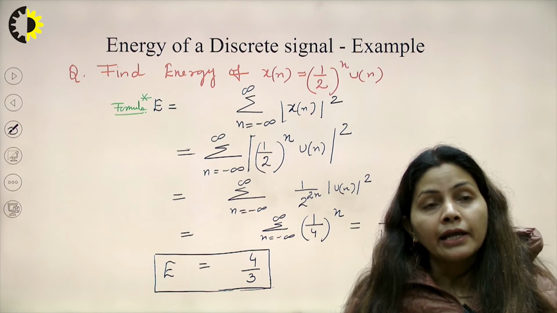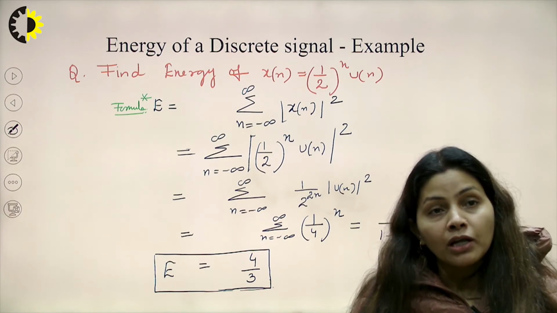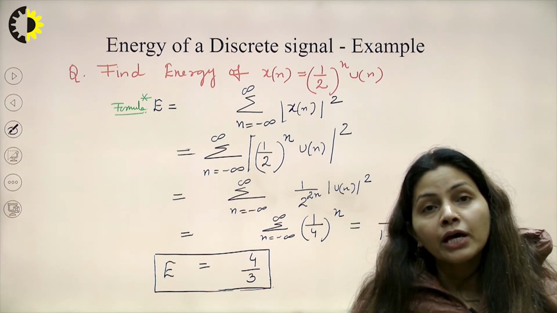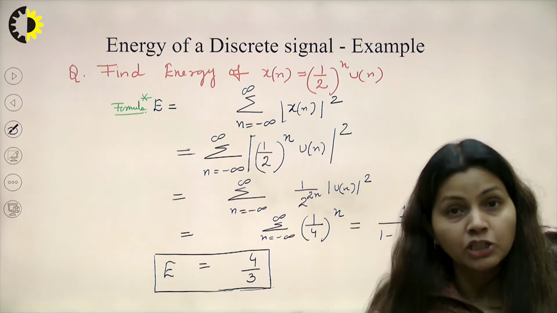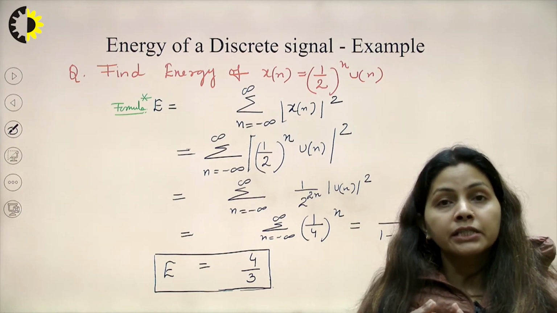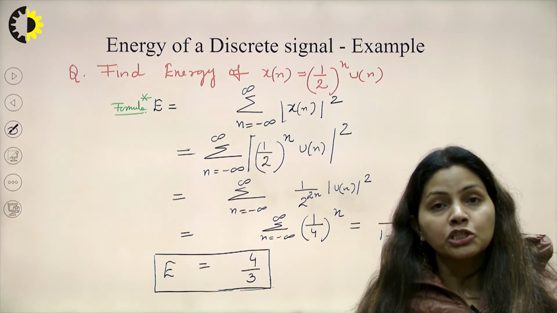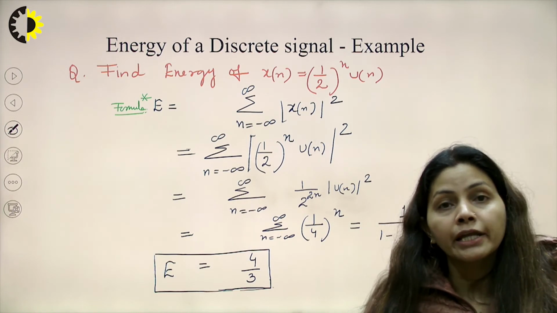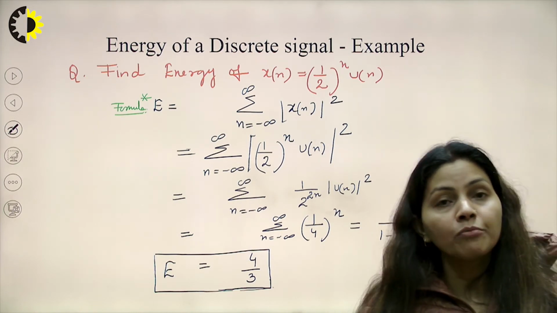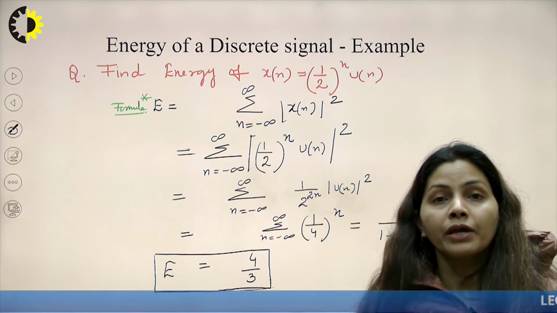So here we will apply the formula. For a discrete signal we take the summation formula only. The summation, n from minus infinity to infinity, of mod of x[n] squared.